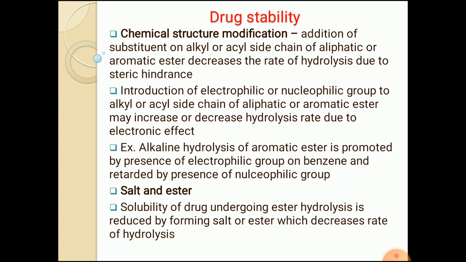Whereas in the second case, if we add an electrophilic or nucleophilic group to the alkyl or acyl side chain of the ester, that may increase or decrease the hydrolysis rate due to electronic effect. So steric hindrance and electronic effect are both operating in chemical structure modification. Example: alkaline hydrolysis of an aromatic ester is promoted by the presence of an electrophilic group on benzene and retarded by the presence of a nucleophilic group. So the electronic effect may either increase or decrease the rate of hydrolysis.